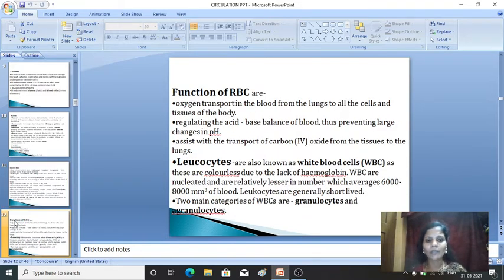So the second one is the leukocytes. What do you mean by leukocytes? Leukocytes are also known as white blood cells or WBC. So leukocytes, WBC, white blood cells, are colorless. Yes or no? They are colorless.